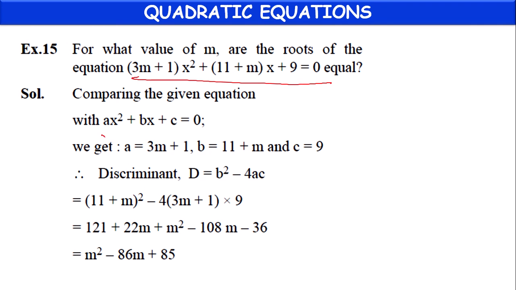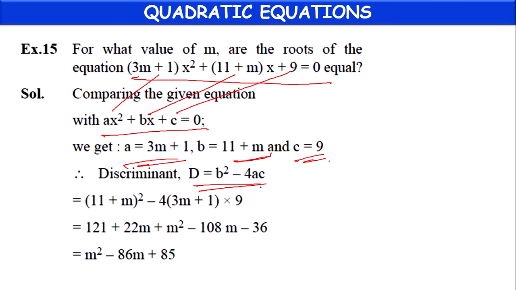Let's compare with the general quadratic form. In the place of a, we have 3m plus 1. In the place of b, we have 11 plus m. In the place of c, we have 9. Let's find the discriminant, b square minus 4ac. b square means (11 plus m) whole square, minus 4 into a, which is 3m plus 1, into c, which is 9.